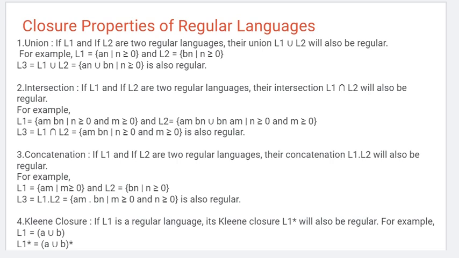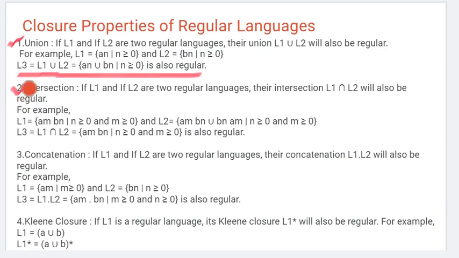Suppose we have two regular languages, L1 and L2, and we are applying the union property. Union means merge: we are trying to merge the two languages L1 and L2. Then the resultant union L3 will also be a regular language. Why? Because L1 was a regular language and L2 is a regular language, so the union of these two regular languages will also be regular. That was our first property.